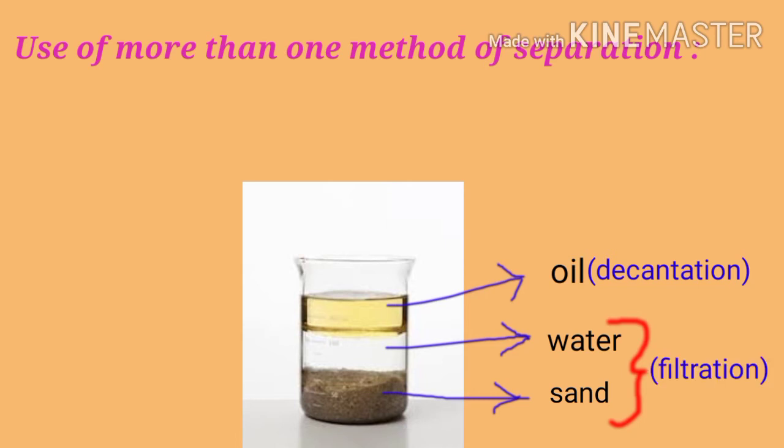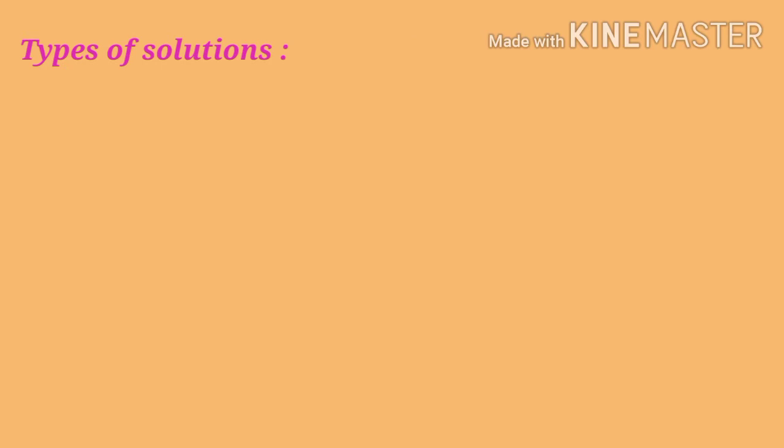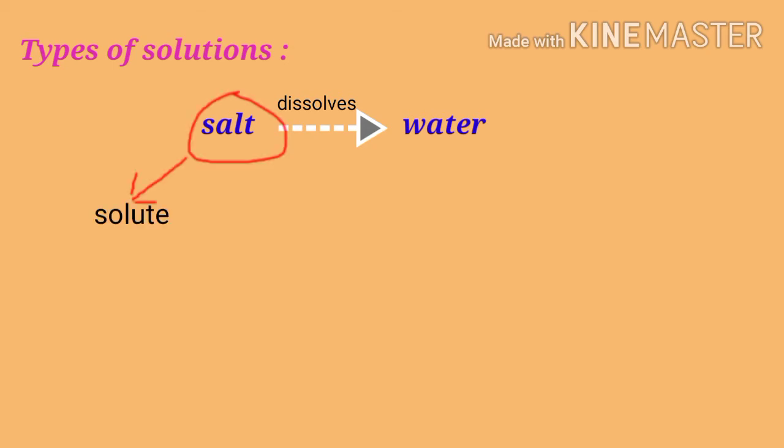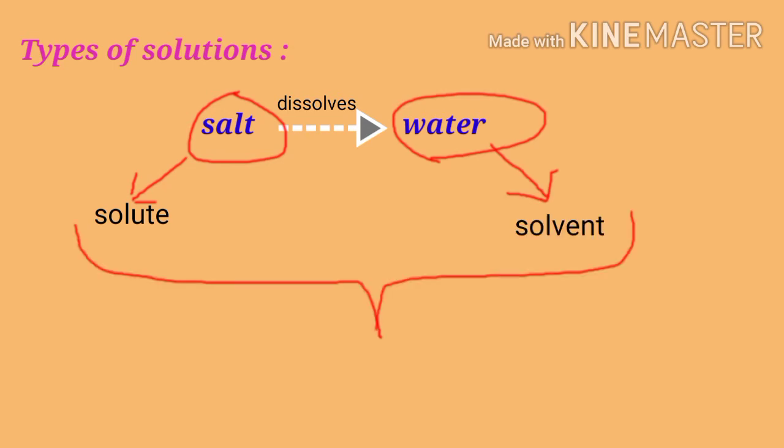Next, we move on to the types of solutions. Students, what happens when salt dissolves in water? We have already learned this in the previous lesson. When salt dissolves in water, it forms a salt solution. In that solution, the salt is called the solute and the water is called the solvent. And the resultant mixture is called a solution.